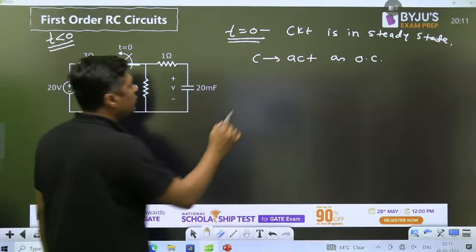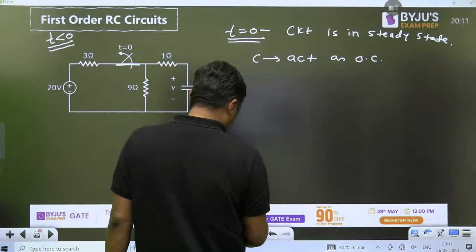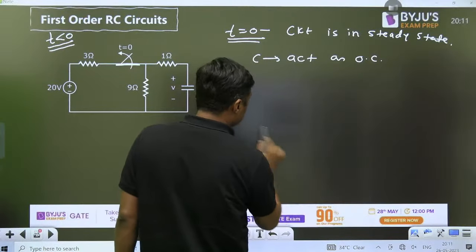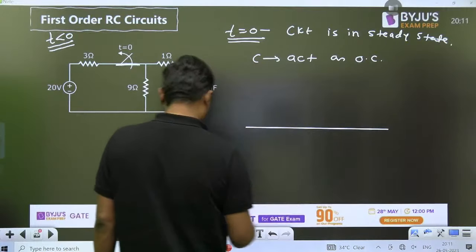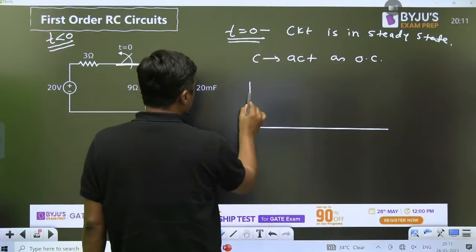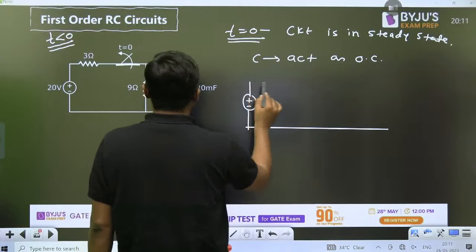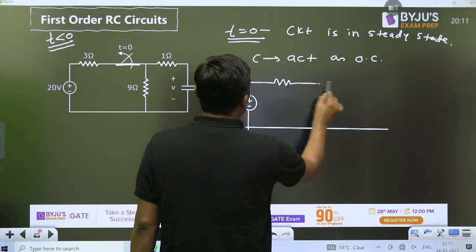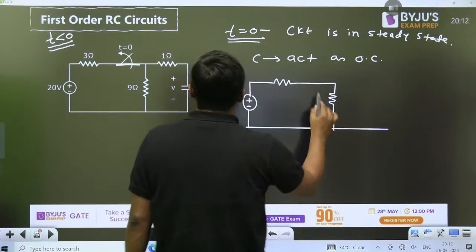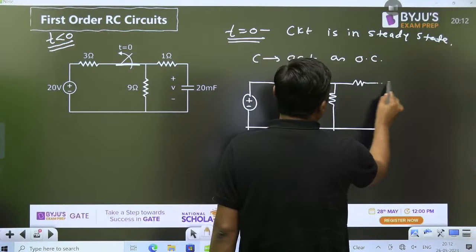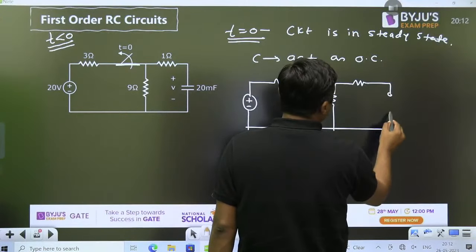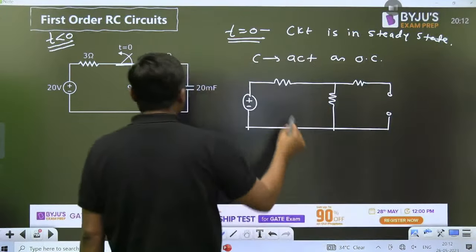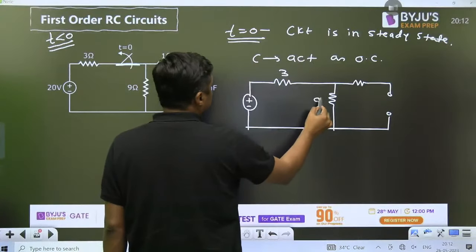So when we make the capacitor open circuit, this is 20 volt. This is 3. This is 9. And this is 1. This is the capacitor acting as open circuit. Okay, give me the answer. What is the initial voltage across the capacitor?